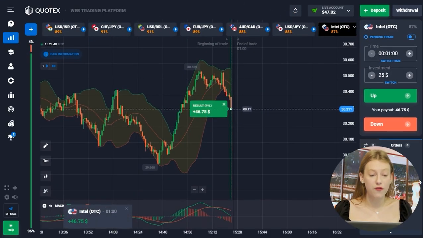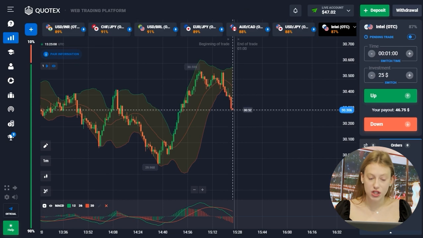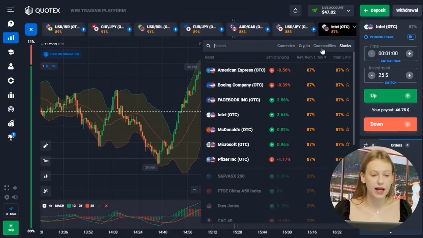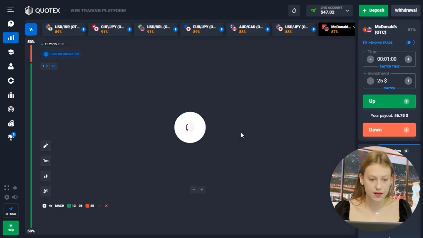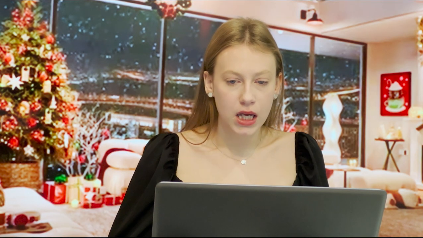We are in profit. As usual, the downtrend continues to do its job. As we can see, the MACD indicator is also in the lower position here. Let's look at another option. Let's go through the stocks again. A clear uptrend. No, I won't trade here.